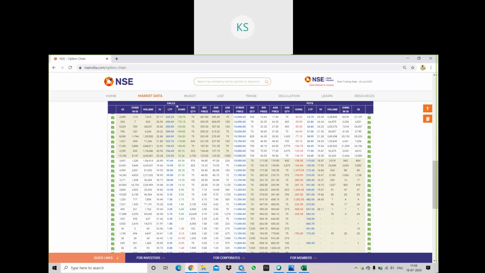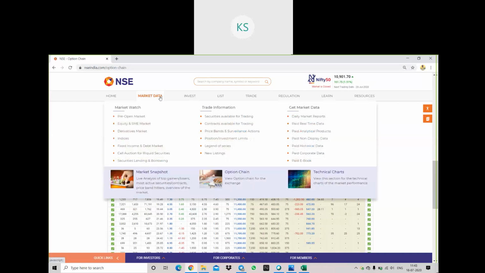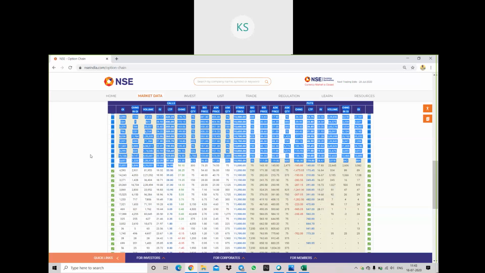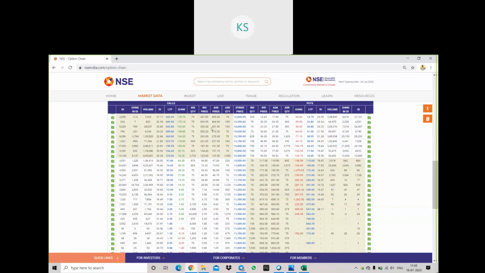So these are the three things which we need to understand, and that is what I was repeating. If you see on the call side, this is the option chain, right? This is the NSE website. Once you go and click on market data, you'll see an option chain option here. Once you click on that, you will see this page, and here you'll get the Nifty option chain. In that you'll see it in half. If you just see the left part, this is the call side.